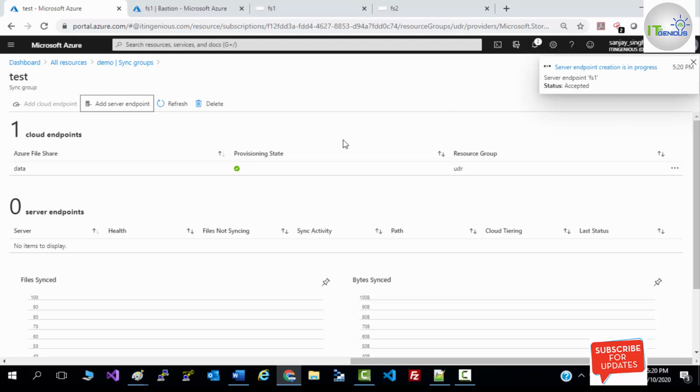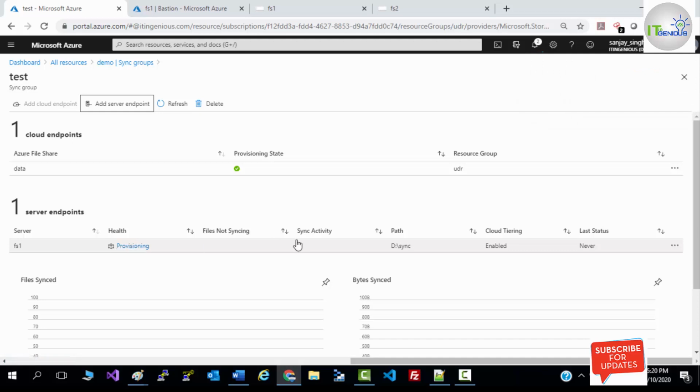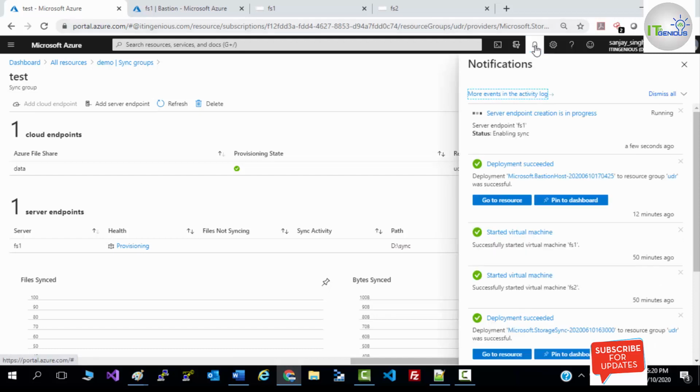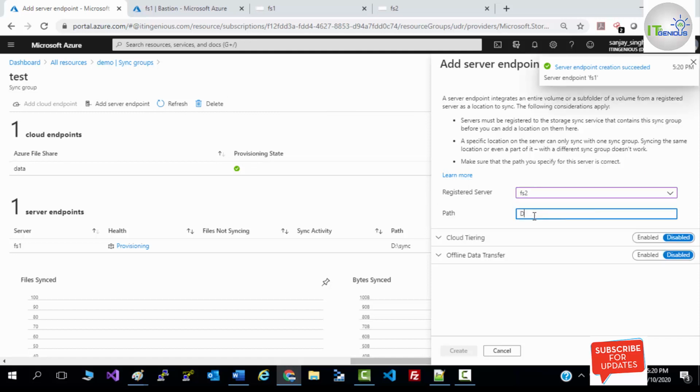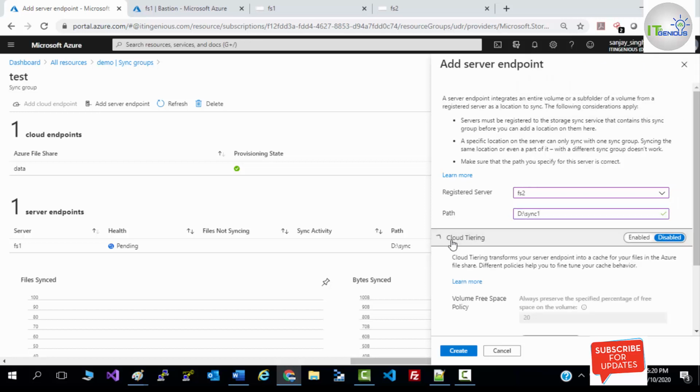Now we are going to add another server endpoint. Here you can see FS1 health is provisioning. You will get the sync status here in a few minutes. Once this is added into your group, syncing will start. So I'm going to add another server, which is FS2, with the file share path. The folder is sync1 in our case. Enable cloud tiering. Click on create.